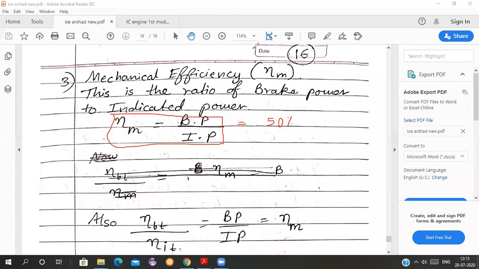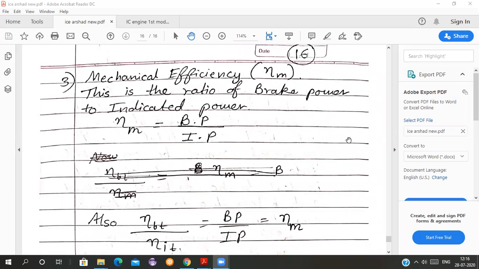So the mechanical efficiency of the engine is a little bit less. In a good engine it can be more than 50% also. It is not necessary that it should be less than 50%, but many times it comes around 50% only. So keep in mind that so much energy is lost in friction, it can go up to 70% also. There is so much loss. I am just talking about the brake power and indicated power here.